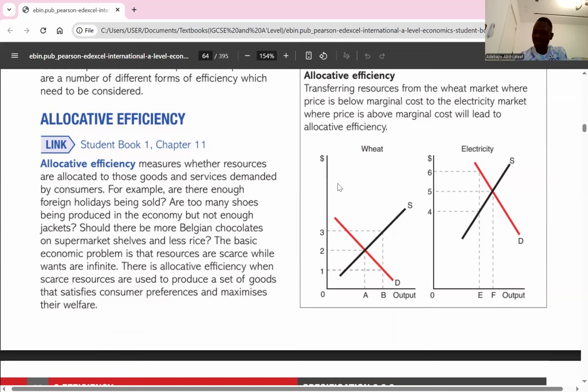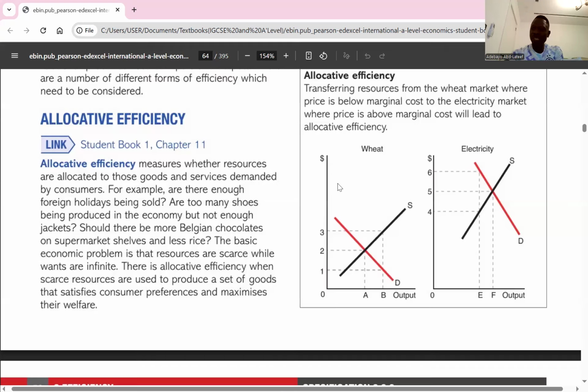So we're going to start with marginal benefit. Why do we call it marginal benefit? We call it marginal benefit because this is the extra satisfaction that we derive from the consumption of an output. The additional satisfaction we derive from consuming an extra unit of output in terms of goods or services is called the marginal benefit. So whatever satisfaction we derive from consuming additional units must be equal to the amount firms spend in producing that unit. So that's why we say MC must be equal to MB when it comes to allocative efficiency.